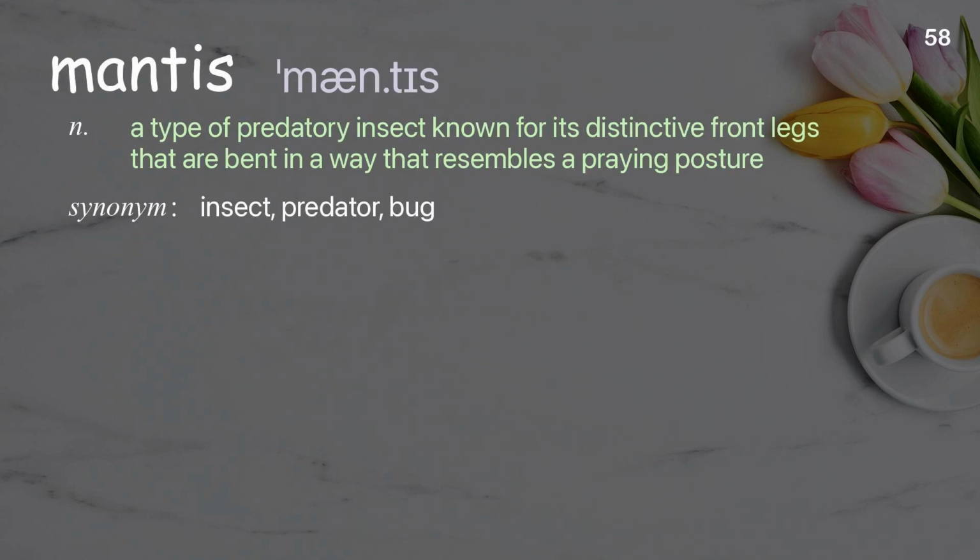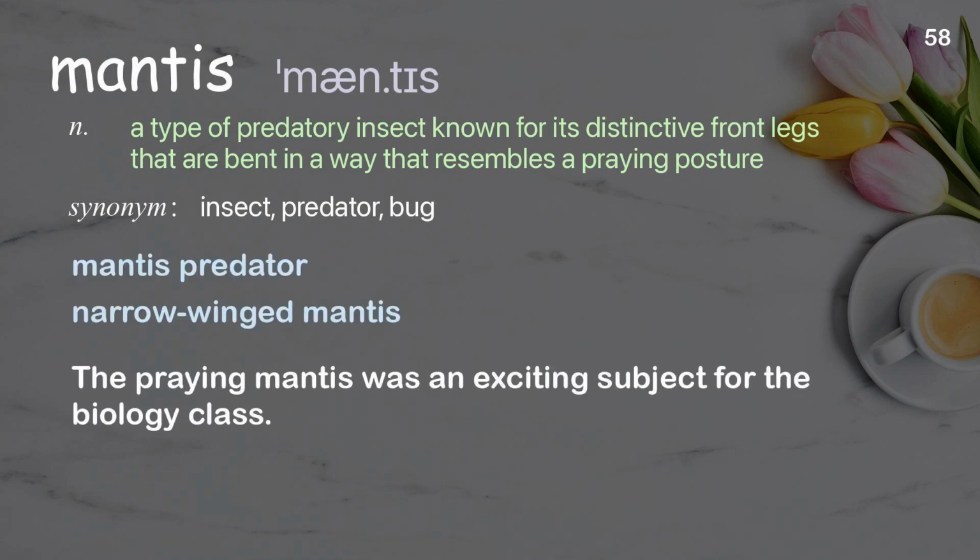Mantis. A type of predatory insect known for its distinctive front legs that are bent in a way that resembles a praying posture. Examples: Mantis predator. Narrow-winged mantis. The praying mantis was an exciting subject for the biology class.